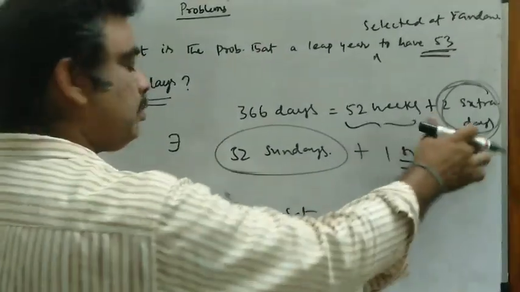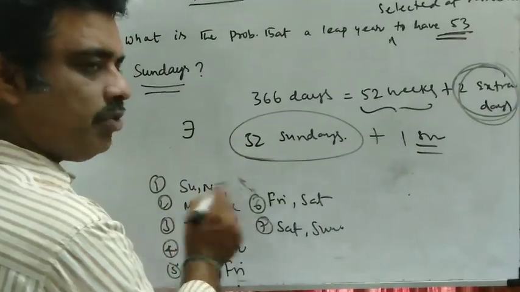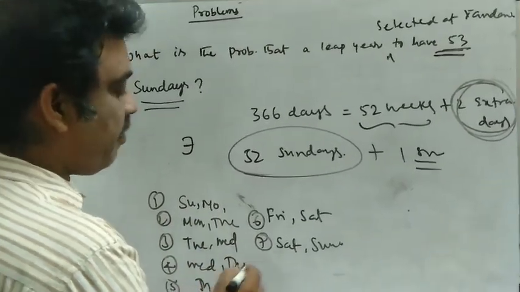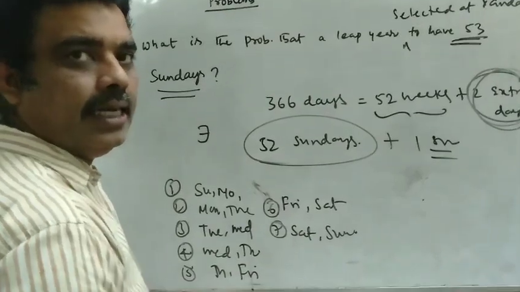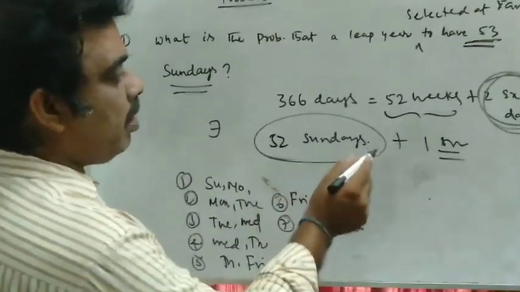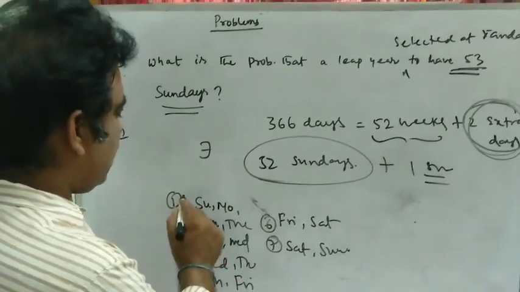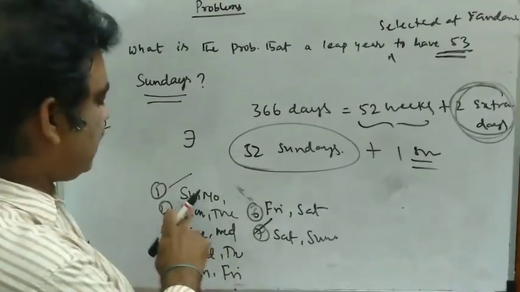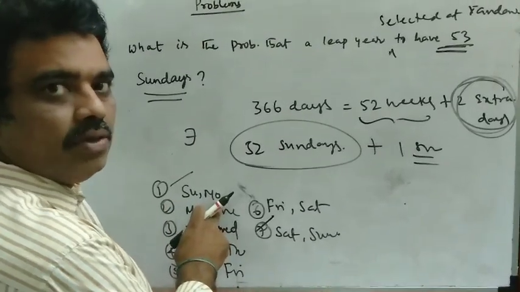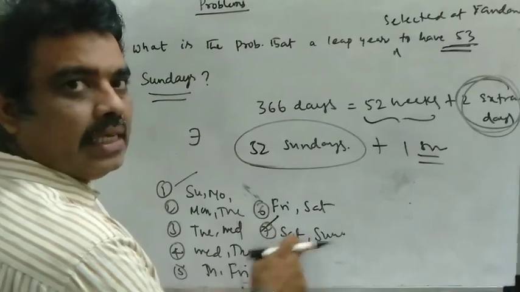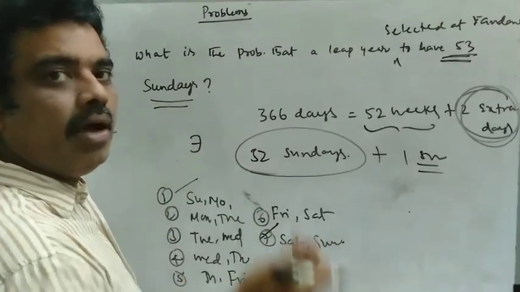The 2 extra days may be successive days: Sunday, Monday, Tuesday, Wednesday, Thursday, Friday, Saturday, or Saturday, Sunday. Out of these 7 outcomes, for getting a Sunday the first and last are favorable. The first is Sunday, Monday, so you will have one Sunday. Or the last one, if the 2 days are Saturday, Sunday, then you will have a Sunday.